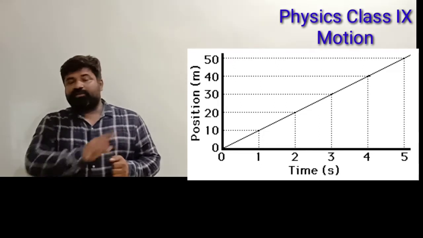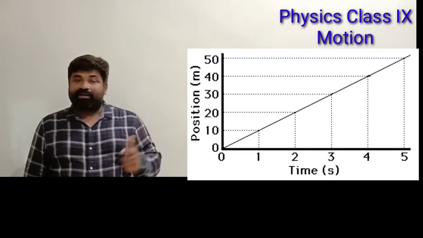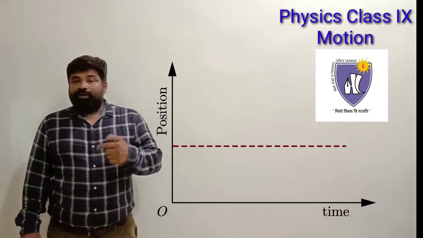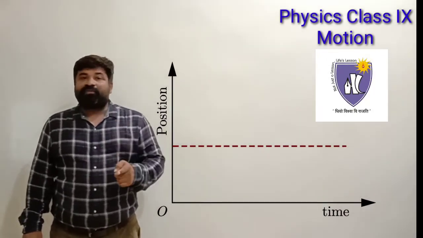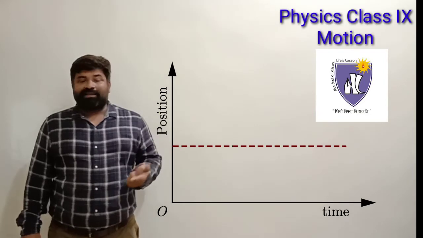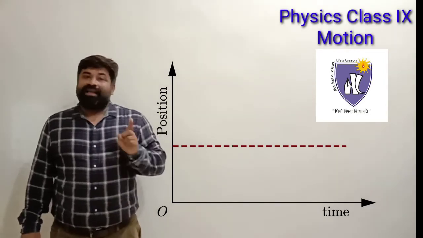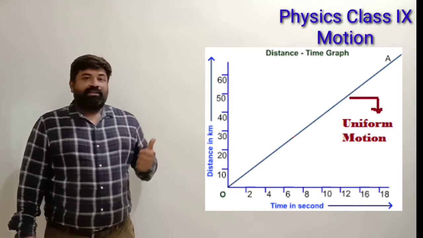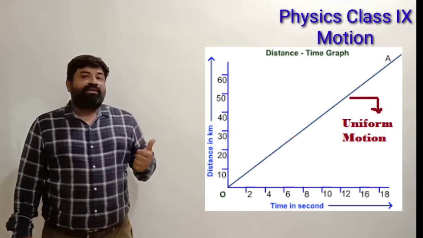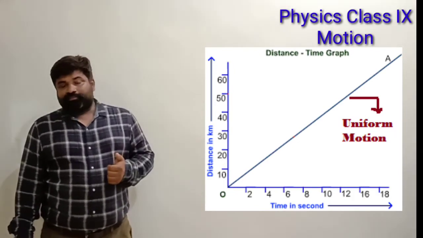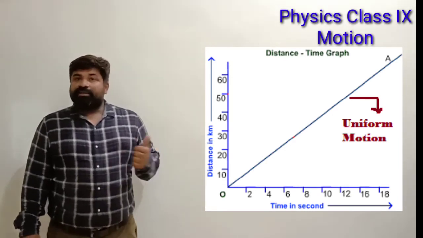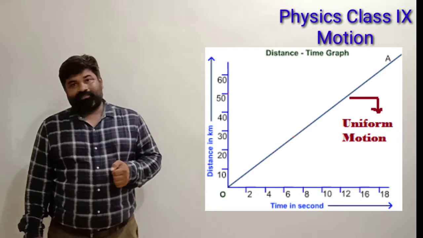Fine. So the first graph we saw was for the object at rest. In that one, the graph is parallel to the time axis, that is, parallel to the x-axis. But the next type of graph is a straight line, and that straight line is inclined with the x-axis. Such graphs give us uniform motion.